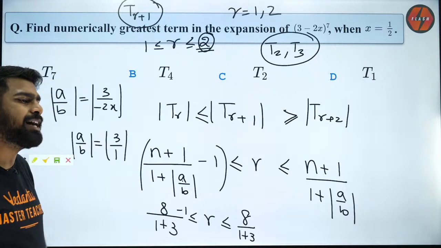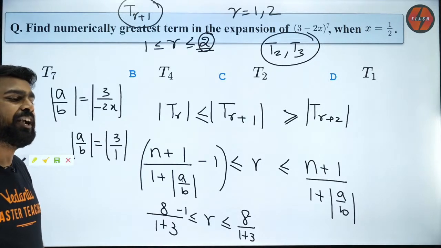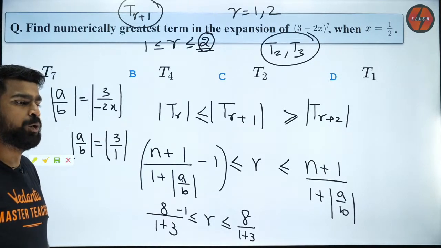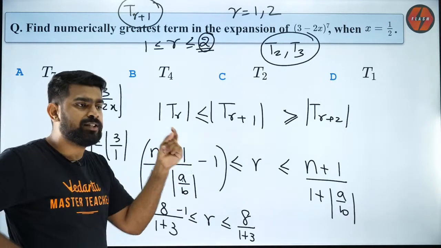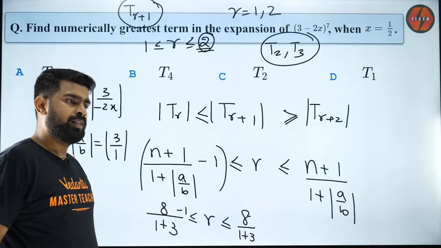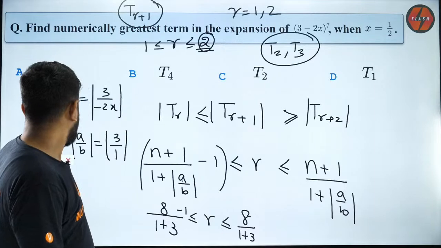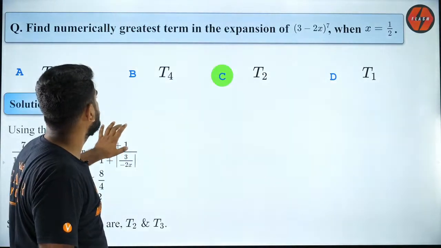Very good, very good. Madhavi has verified also, and she has found out that T2 and T3 are numerically equal and they are the greatest terms. This is the way you do it. I hope you guys are all clear. Very important topic and you guys learned it so fast. Amazing, guys. Okay. So with that, let us proceed to the next one.